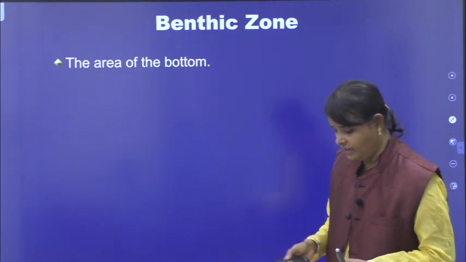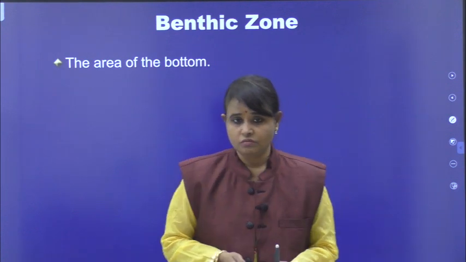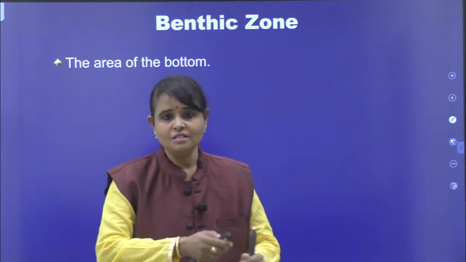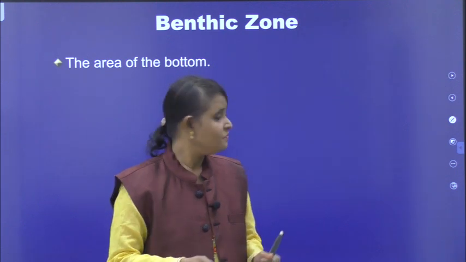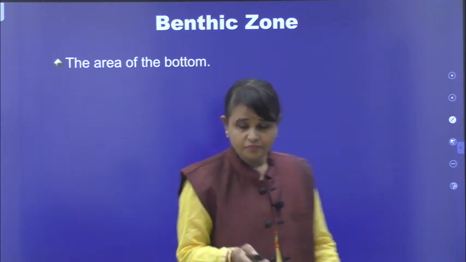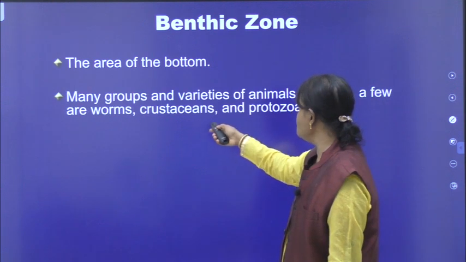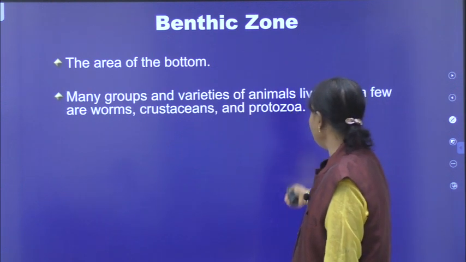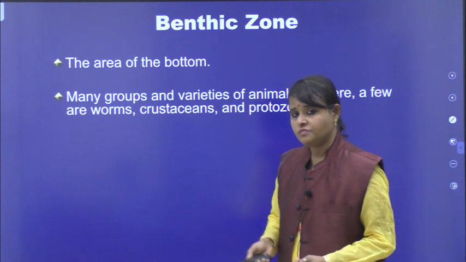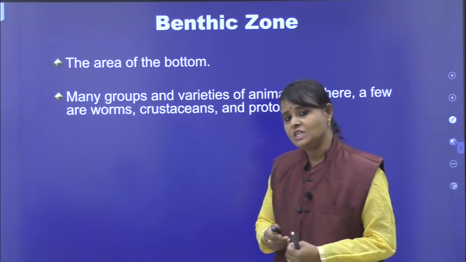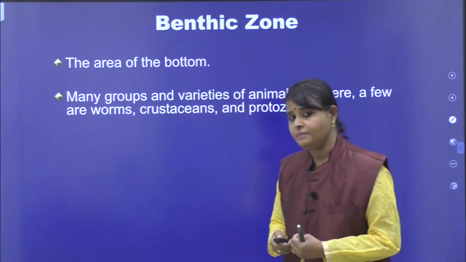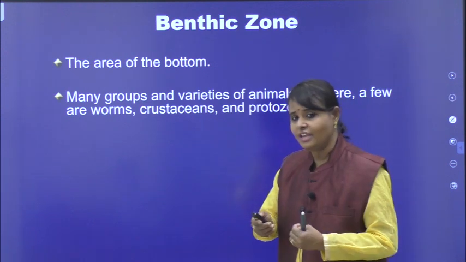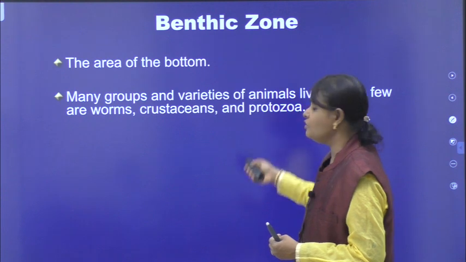What is the benthic zone? I told you very clearly. Bottom zone. The organisms which are present at the bottom of the water are called benthic forms or benthos. See the area of the bottom. Many groups and varieties of animals live here. A few are some worms, small crustaceans, shell organisms. You can give some plant examples. Shell organisms you can give as examples, and protozoa.